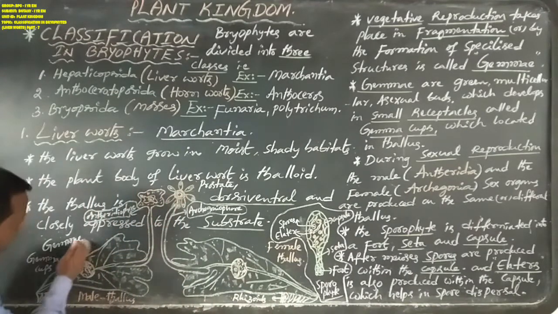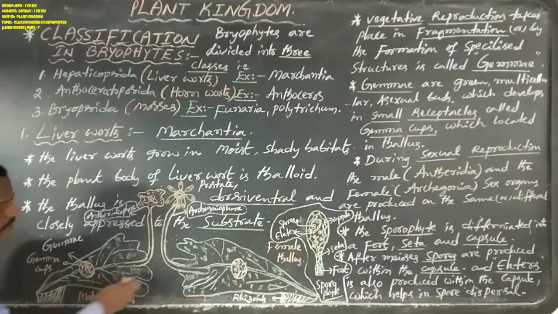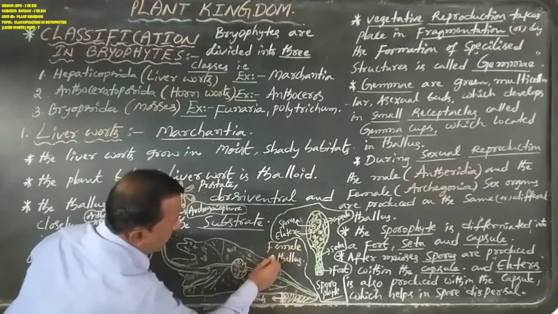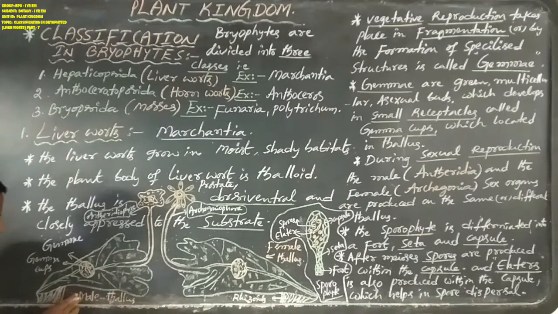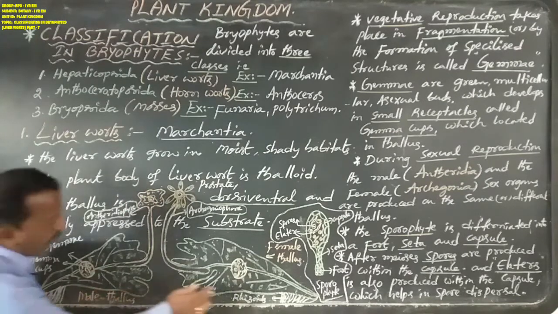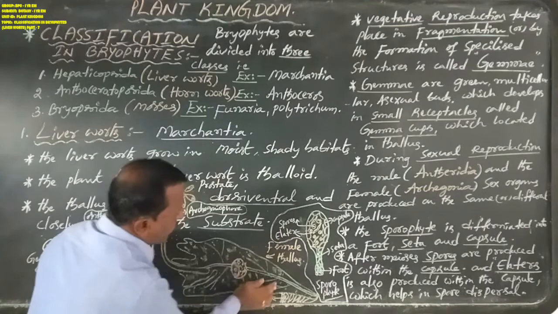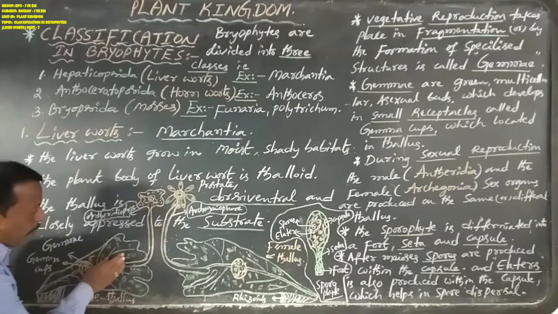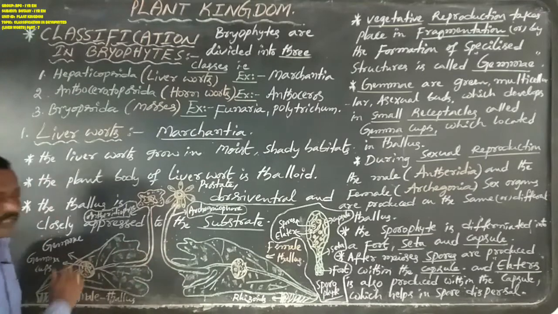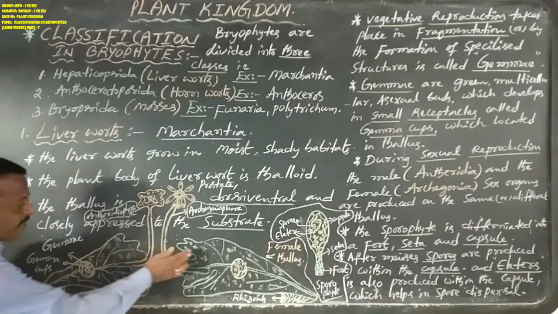So dear students, this is a male Marchantia thallus. This is a female Marchantia thallus. This is a male Marchantia plant body, and this is a female Marchantia plant body. Both plant bodies appear as a thallus-like, or leaf-like, structure.